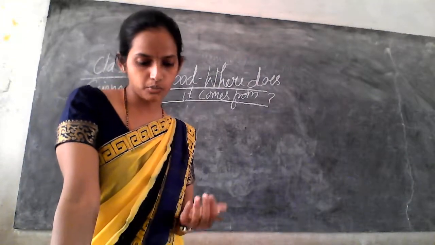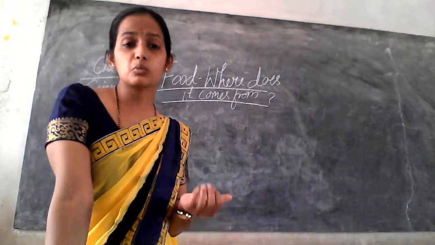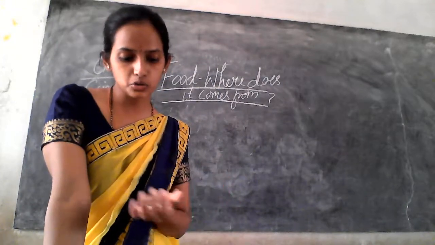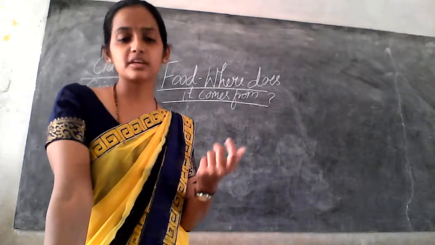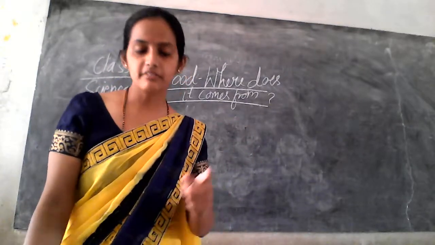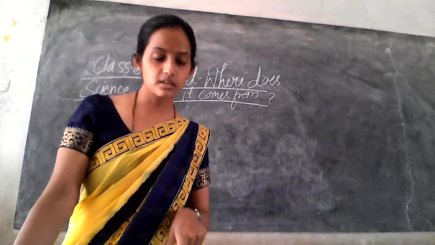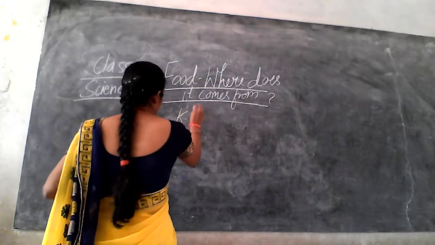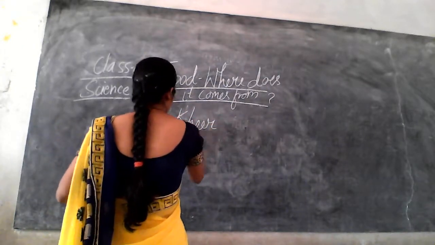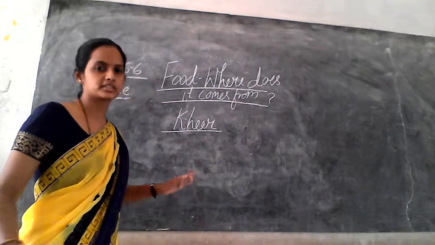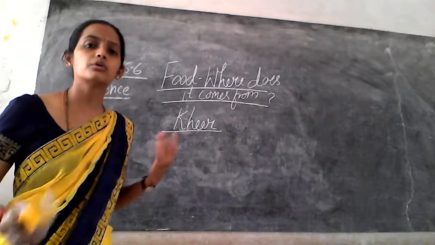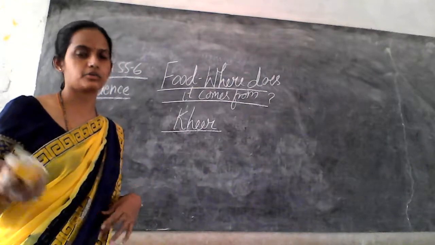Now moving to table 1.3, which gives the ingredients used to prepare food items and their sources. I will take the example of kheer. So how is kheer prepared?